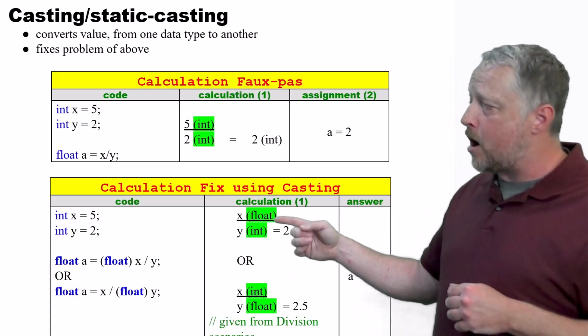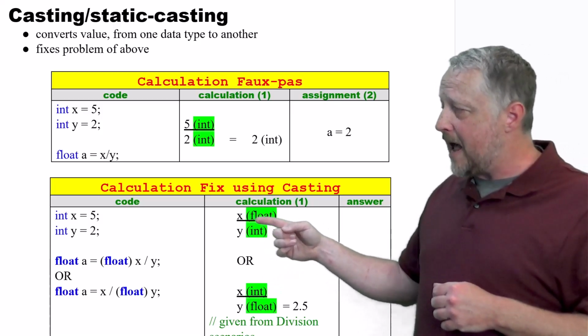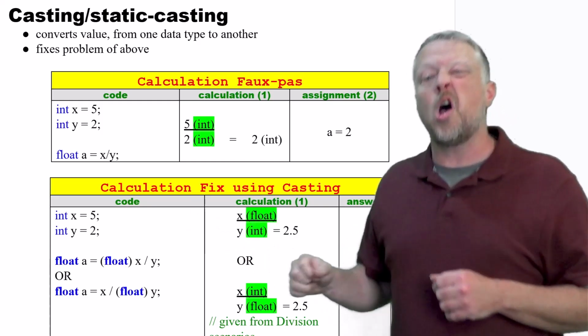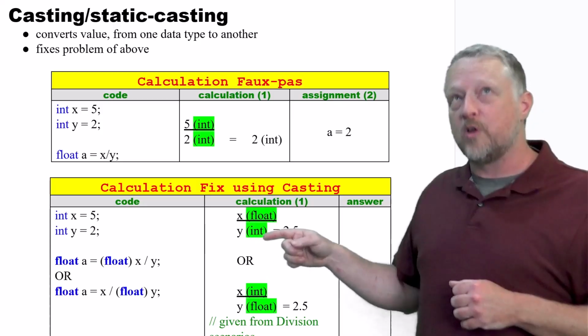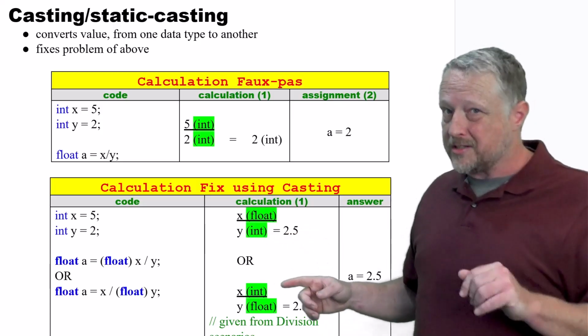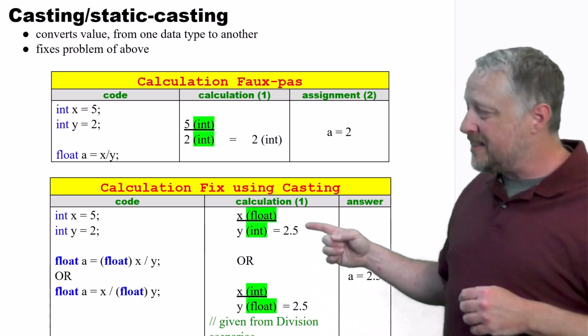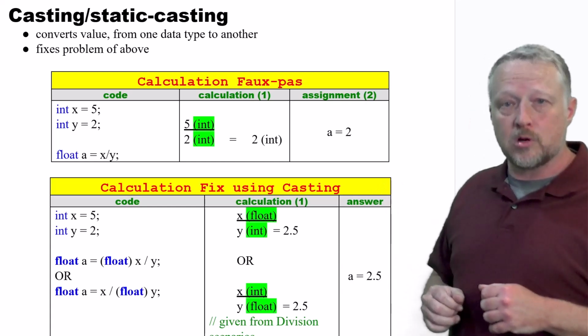So now it's going to convert that x to really 5.0 and then do the division with the 2. Notice I didn't say 2.0, but 2. And then we'll get the response that we're really looking for.